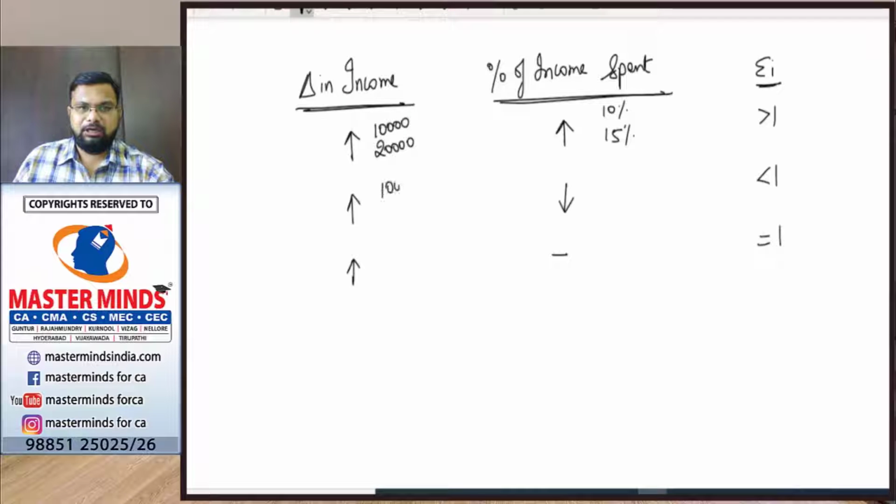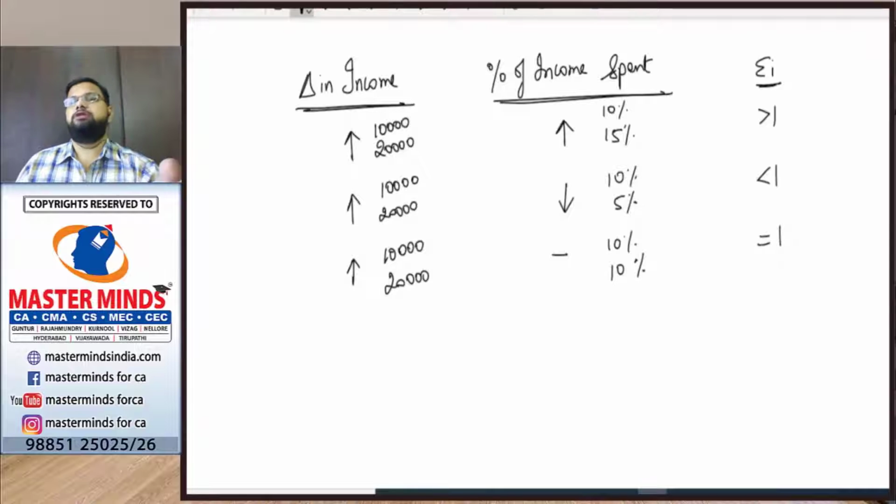Now in the second case, when my income increases from 10,000 to 20,000, the percentage of income spent, earlier it was 10%, now it is 5% only. So there is a decrease in the percentage of income spent, then the income elasticity value will be less than 1. When income increases from 10,000 to 20,000, earlier also I am spending 10% and now also I am spending 10%. So there is no change in the percentage of income spent, then the income elasticity value will be equal to 1.